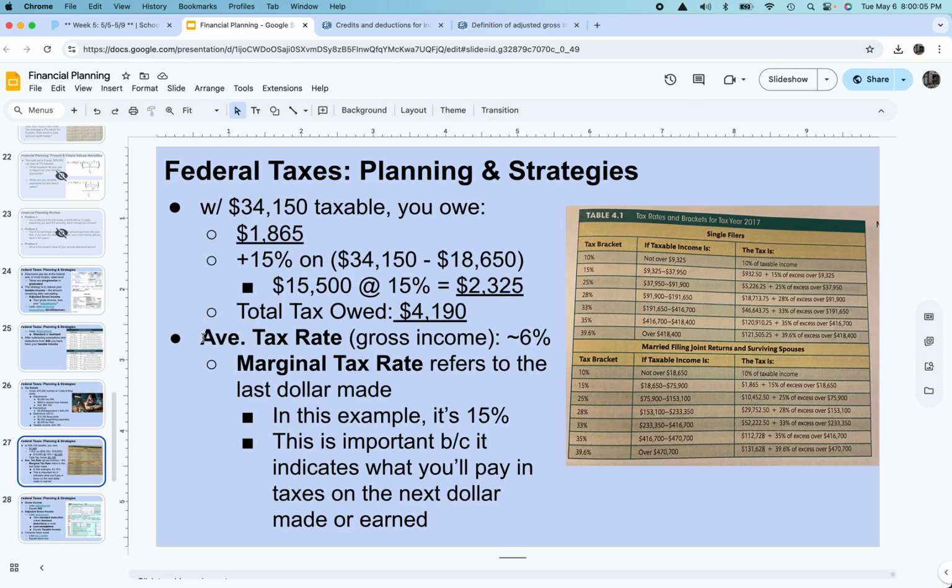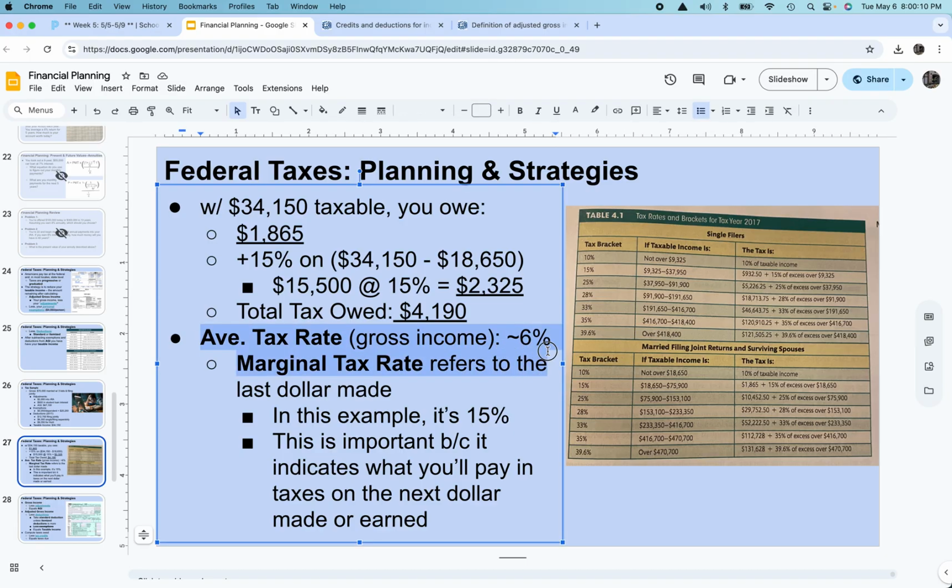If you were to take the tax that this couple paid on their income, we would say the average tax rate, basically you divide the taxes owed by the total amount of money that they made. They pay an average tax rate of 6%, which is fundamentally different than what our tax brackets say on paper. And again, that's because we don't pay tax on every dollar that we earn. We only pay tax on taxable income.